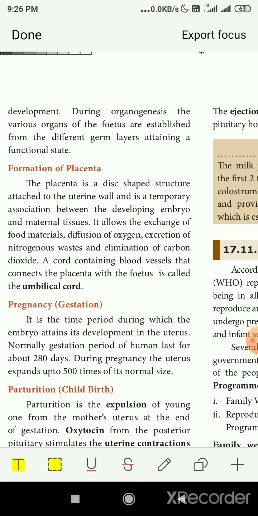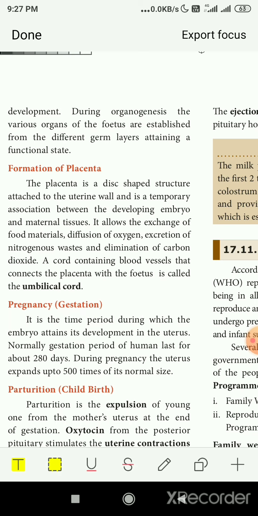During organogenesis, the various organs of the fetus are established. So slowly one organ after another will start developing for this fetus, the developing embryo. Eyes, ears, nose, each and everything will slowly be formed during that time from the different germ layers, attaining a functional stage. Slowly each organ will also start functioning independently.